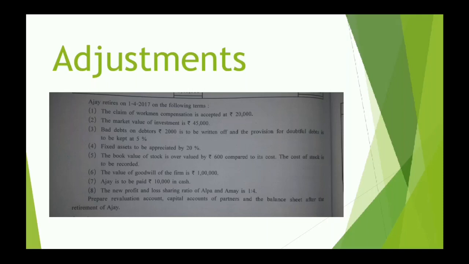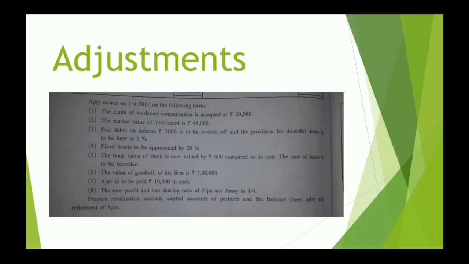If you remember, there is a word depreciated, depreciation. What do you do in such case? It indicates a reduction in the value of an asset. So appreciated is just opposite to it. That means that the value of assets is to be increased. And they say fixed assets are to be appreciated by 20%.